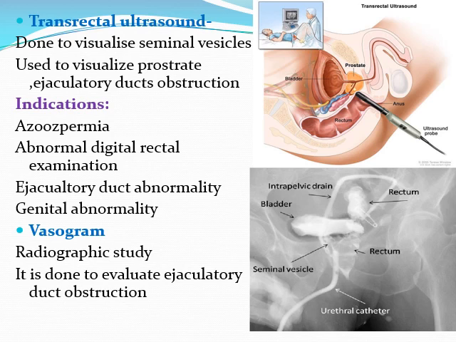Next is the vasogram, which is a radiographic study. The picture I have given here. It is done to evaluate ejaculatory duct obstruction. These are mainly done to find out if there is an obstruction in the duct, so that it can affect the transportation of the sperm.